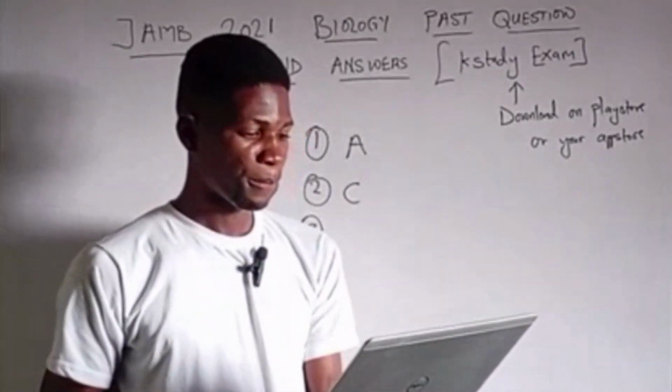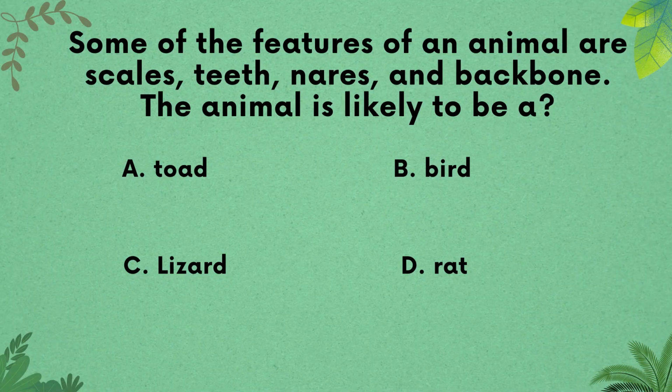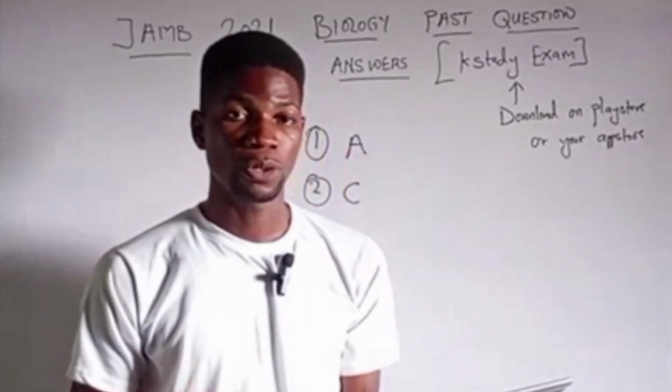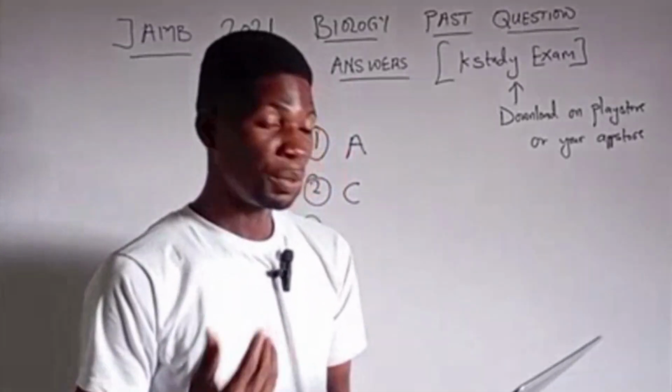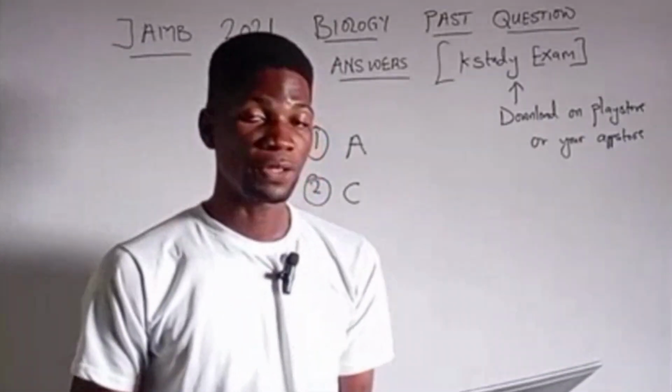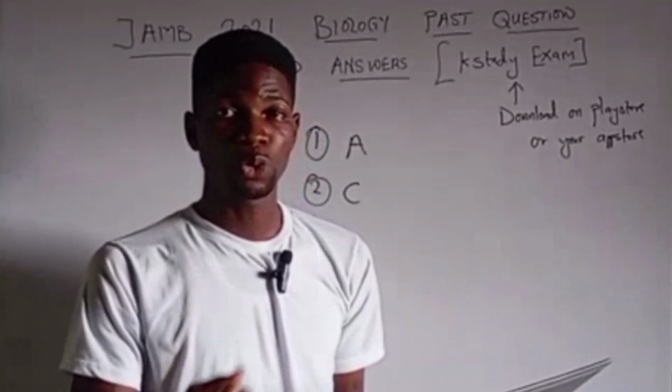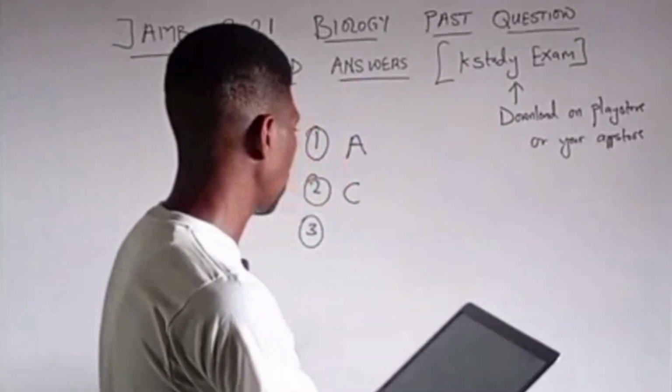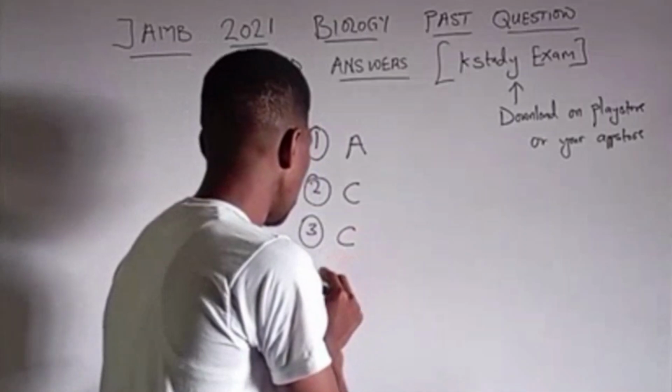Question 3 says, one of the features of an animal are scales, teeth, nails, and backbone. The animal is likely A. a toad, B. a bird, C. a lizard, and D. a rat. So the right answer to question 3 is C. a lizard. A lizard possesses scales to help it conserve water. Being a reptile, it has a backbone as a vertebrate, and it also has teeth for breaking its prey into smaller parts for the consumption process. So question 3 has C as the right answer.